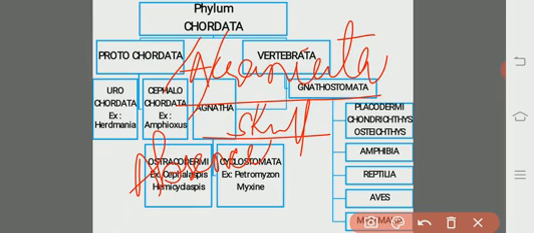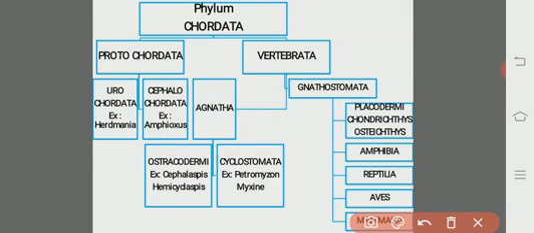Let us see what the protochordates are. Basically, there are two groups: one is the Urochordata, another one is the Cephalochordata. The subphylum Protochordata gets divided into two small groups, Urochordata and Cephalochordata. Let us see the Urochordata.